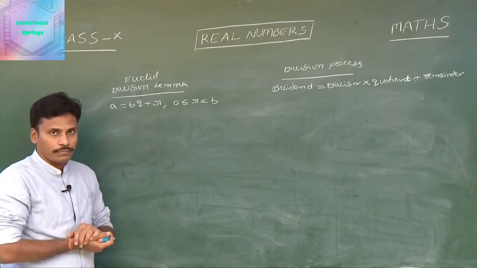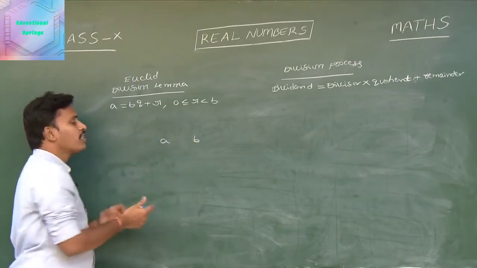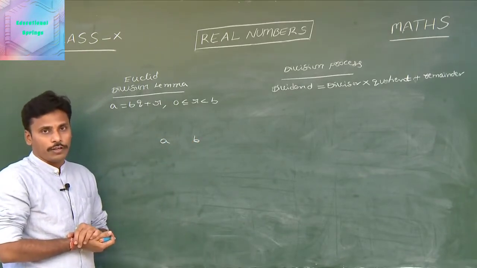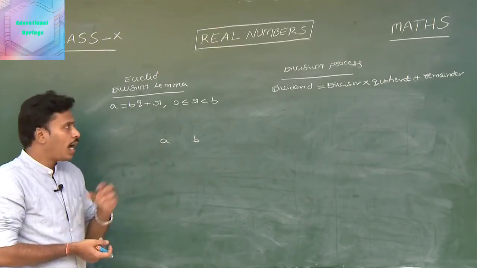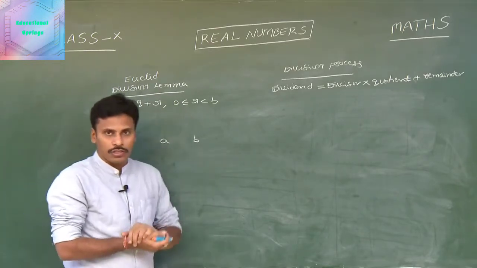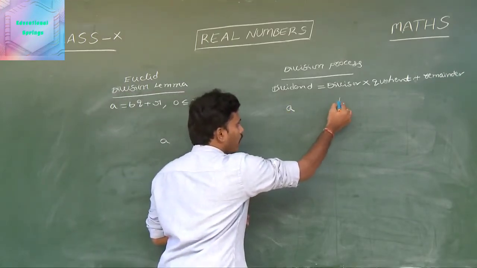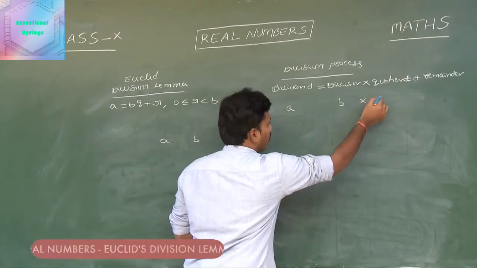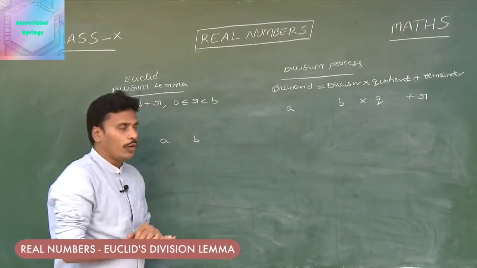Among those, the first one: what do you think about this a and b, which one is greater and which one is smaller? Usually, in the division process, this a is nothing but our dividend, and b is nothing but the divisor, and q is nothing but our quotient, whereas r is nothing but the remainder of the usual division.